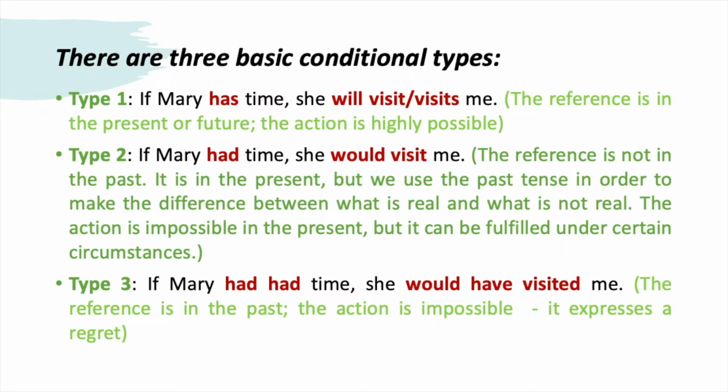Type 3. If Mary had had time, she would have visited me. The reference is in the past. The action is impossible, so it expresses a regret.